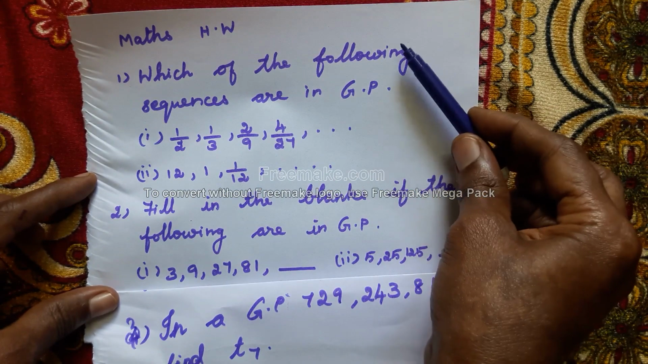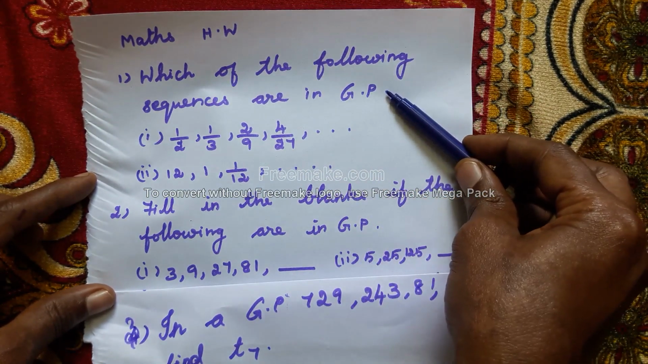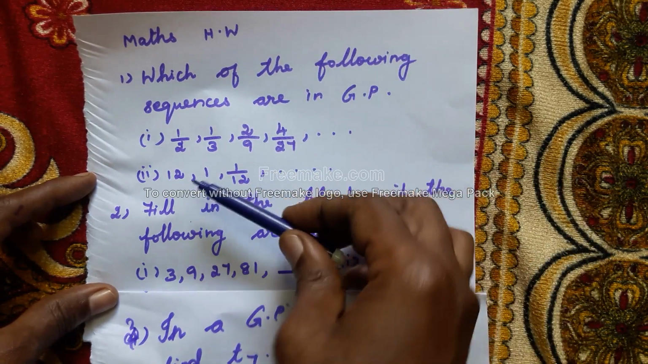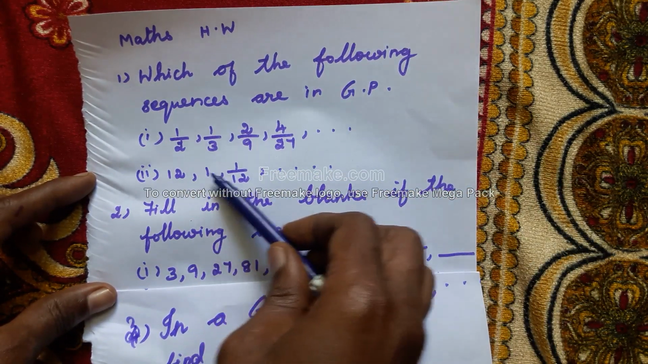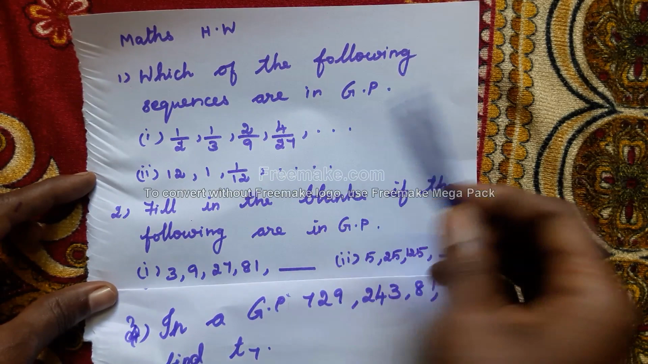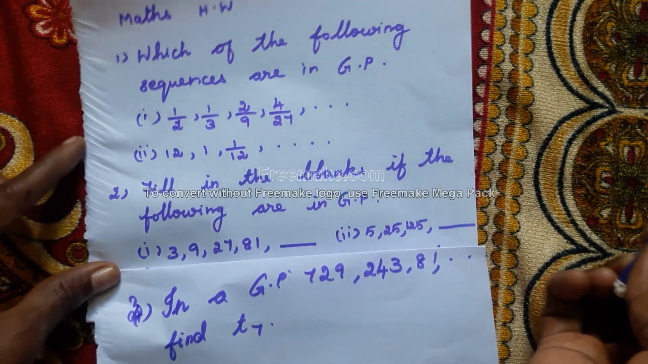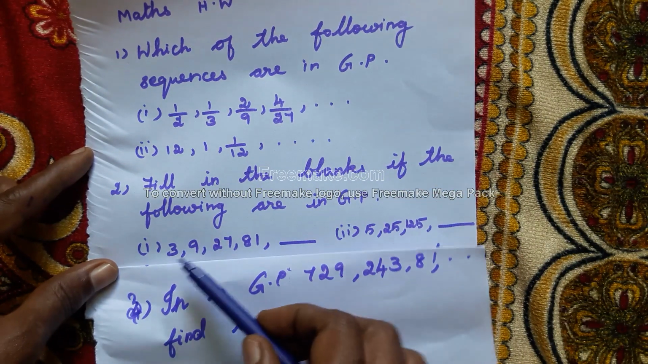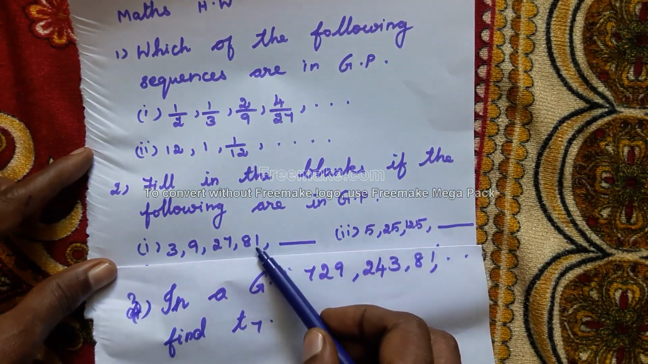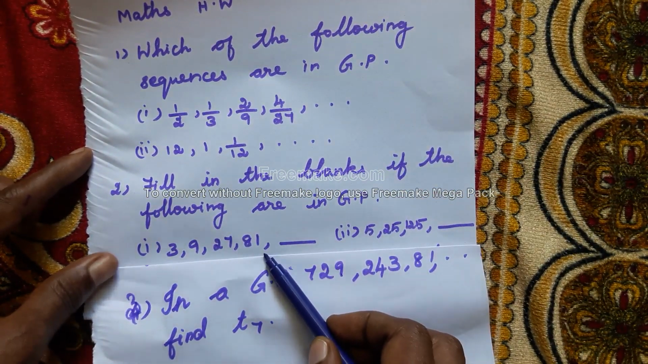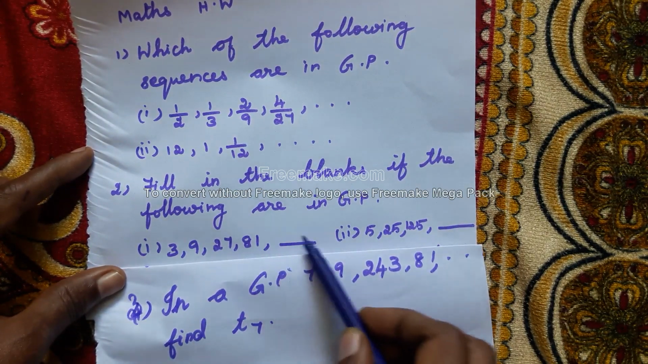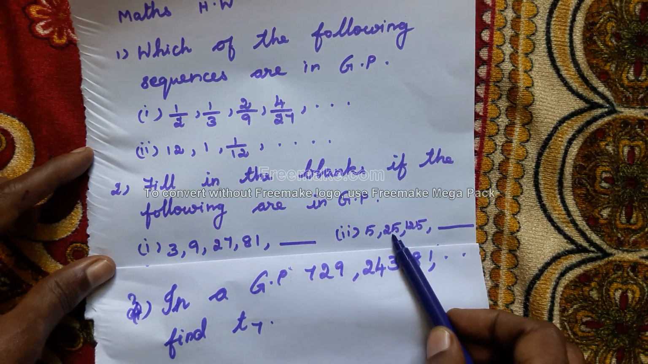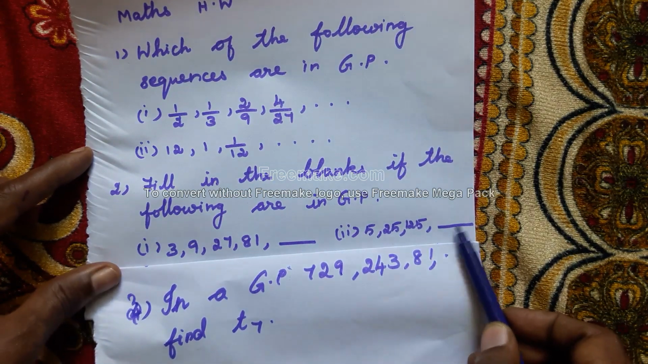First one, which of the following sequences are in GP? 1 by 2, 1 by 3, 2 by 9, 4 by 27. Second question, 12, 1, 1 by 12, etc. Next, fill in the blanks if the following are in GP. 3, 9, 27, 81. 4 terms are given, and you want to find the 5th term. Next question, 5, 25, 125, etc.